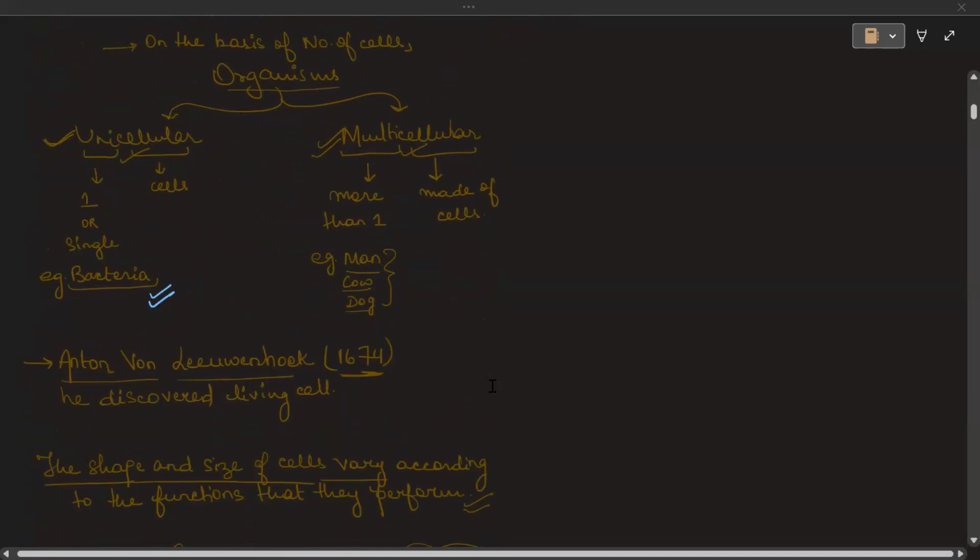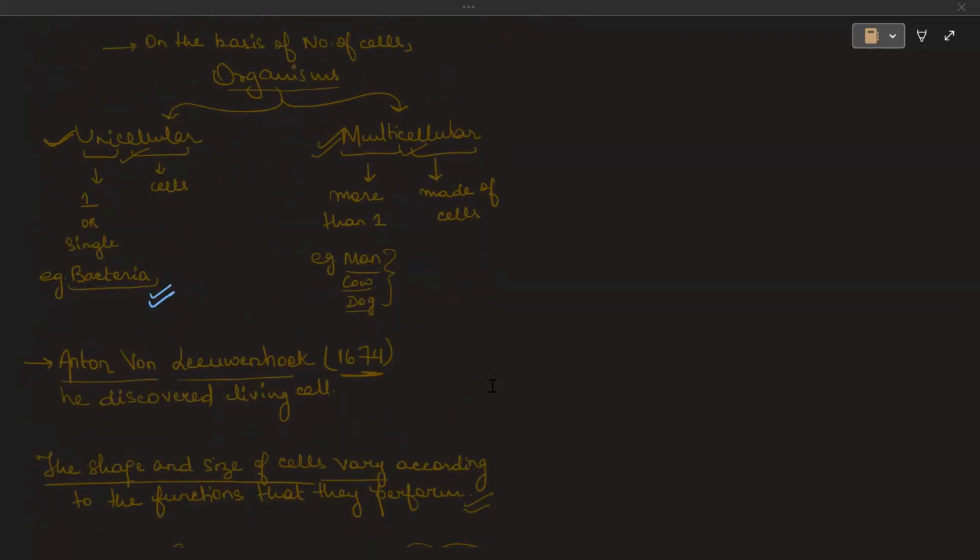The first is unicellular organism. The second is multicellular organism. This is because of the number of cells present. Unicellular organisms are those organisms that have only one cell in their body. The example is bacteria. Whereas multicellular organisms have more than one cell in their body, such as man, cow, and all the animals. So, multicellular is more than one cell, unicellular is just one cell.